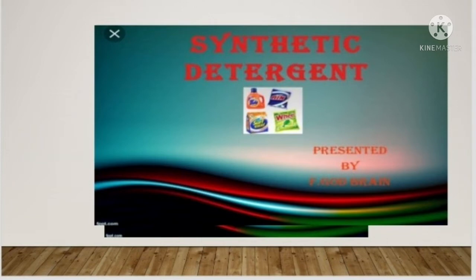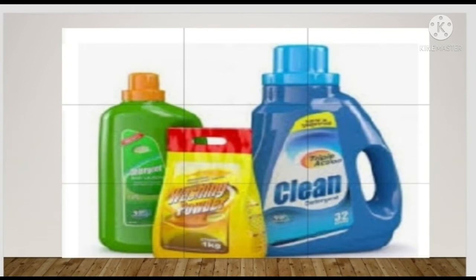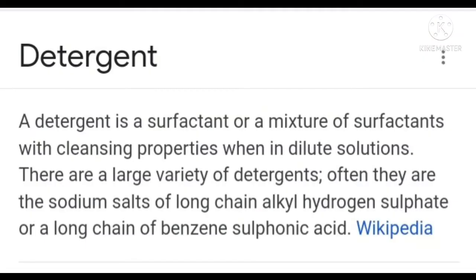The next product is detergent. The word detergent is derived from the Latin word detergere, which means to wipe away. A detergent is a substance that cleans or wipes away dirt. Soap nut means Ritha and soap pod means Shikekai. Soap, washing soda, washing powder, liquid soap and shampoo are all detergents.